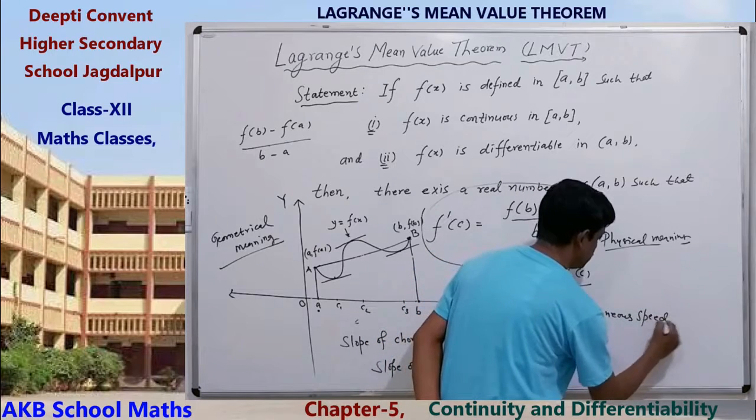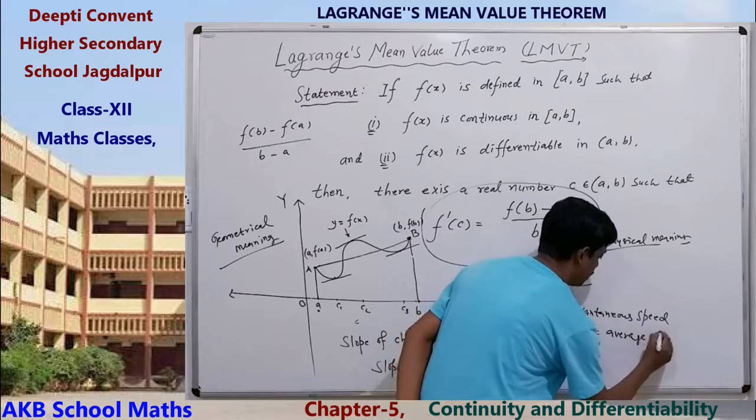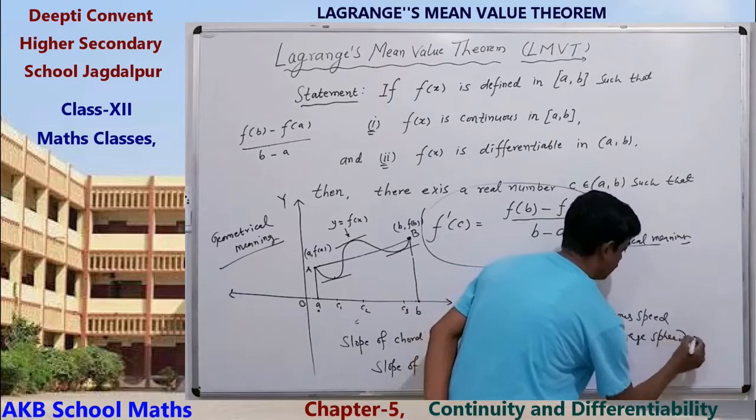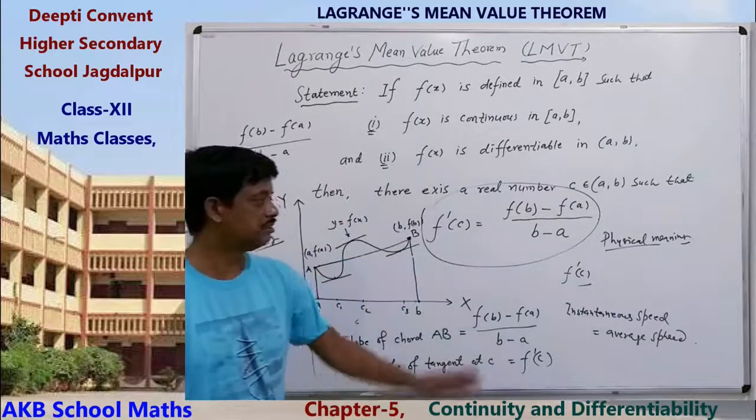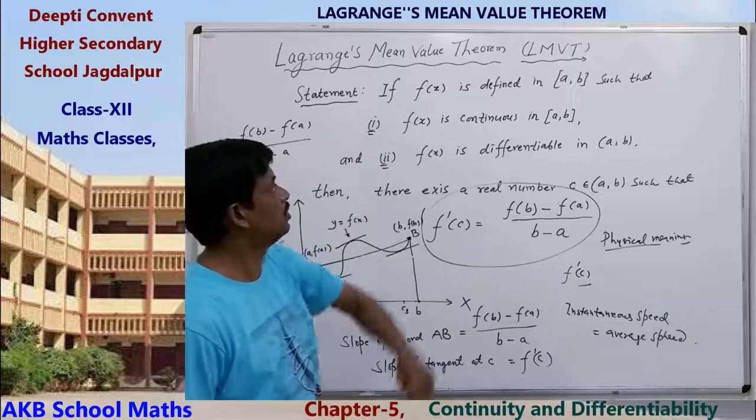This is the physical meaning. It means instantaneous speed is equal to the average speed of the particle. This is the geometrical and physical meaning of the Lagrange mean value theorem.